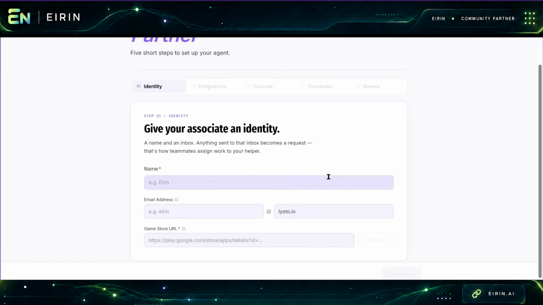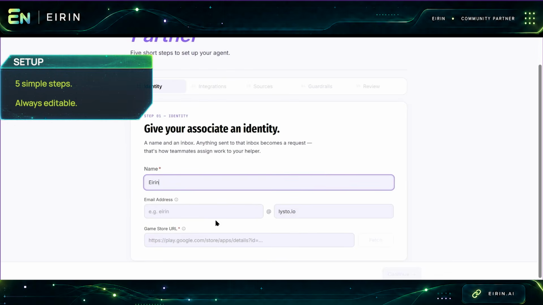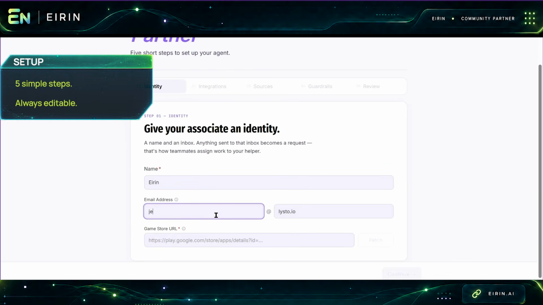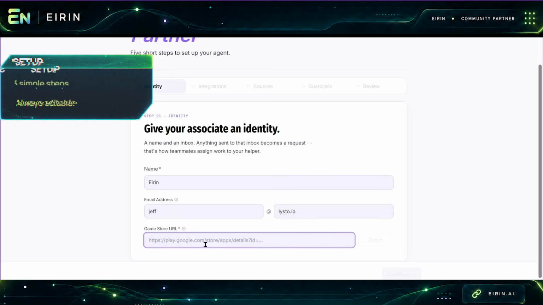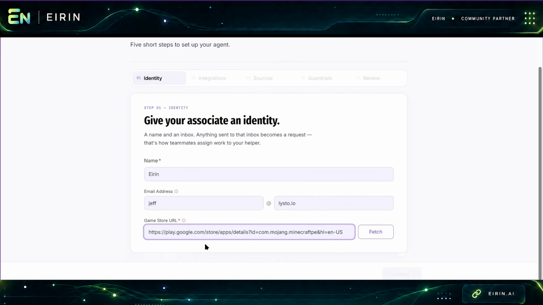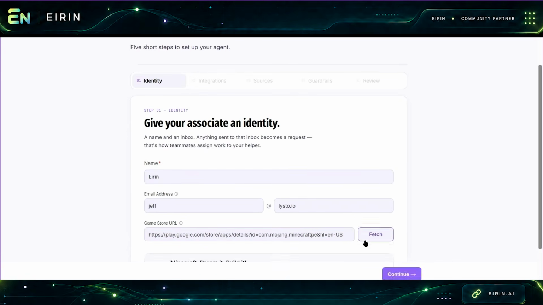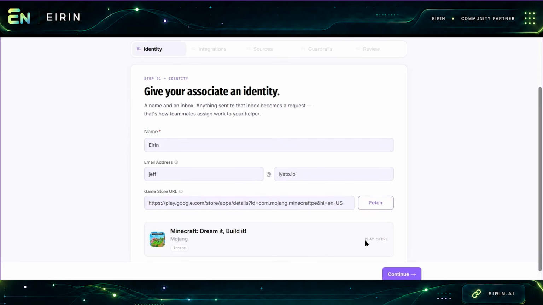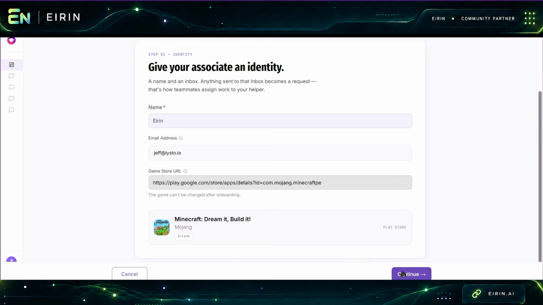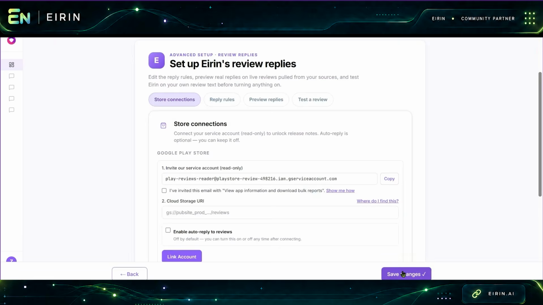We'll start by setting up Eirin across 5 steps, all of which remain editable. As part of the setup, we'll give it a name, email address, and the game it'll focus on, Minecraft in this case. Eirin will report back to the email address you signed up with. That's its primary point of contact. Once you complete step 1, you can skip straight to chat if you need something immediately.